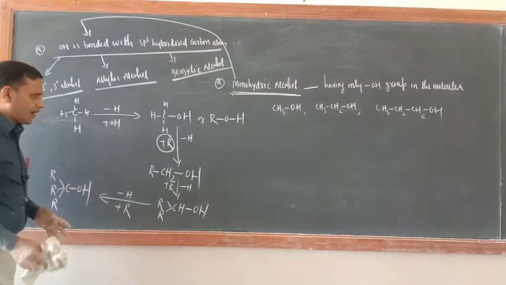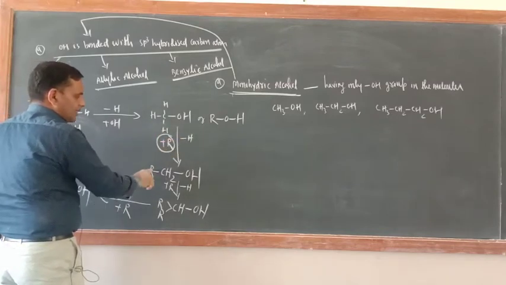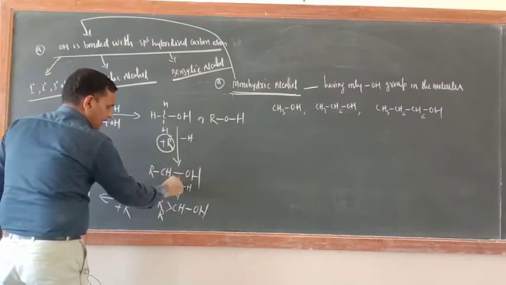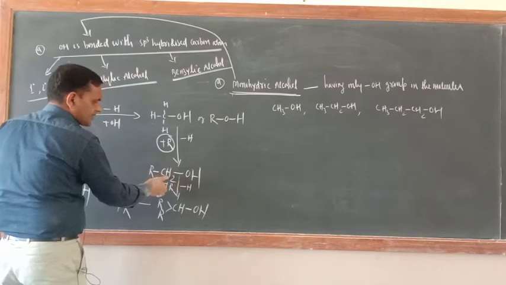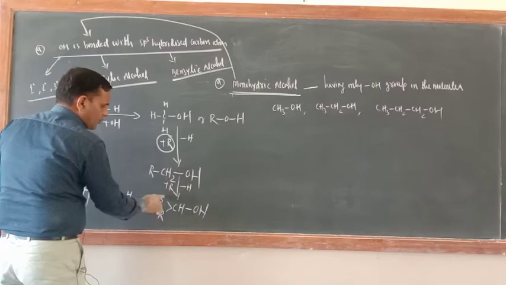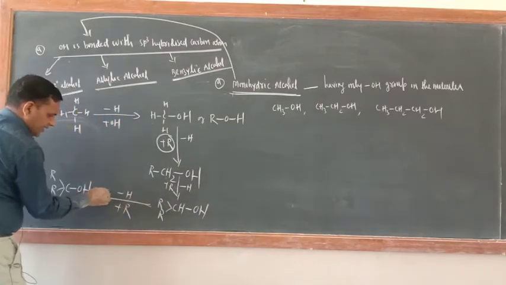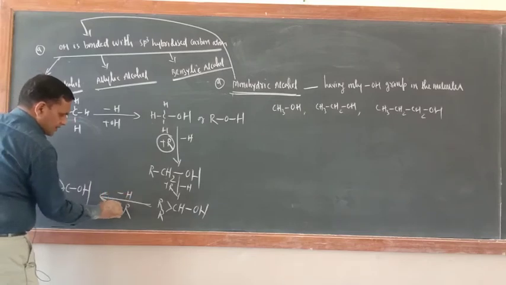I hope that you are getting this one. From here only replace one H by R. So RCH2OH. Further here just see, still two replaceable hydrogens are there. So one H by R. So now 2R is there, RCHOH. Now replace further H. So minus H plus R.